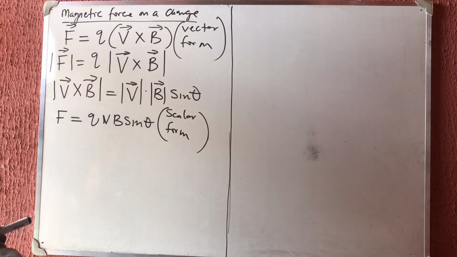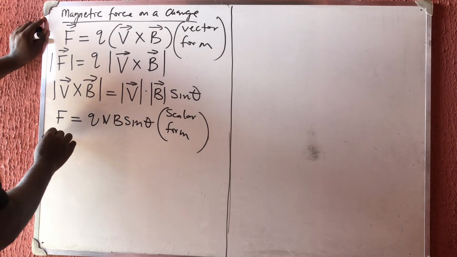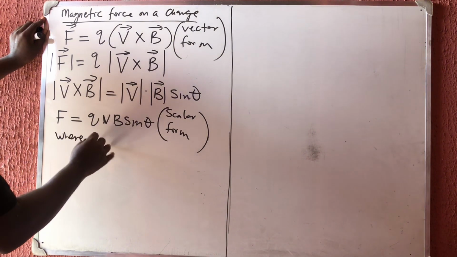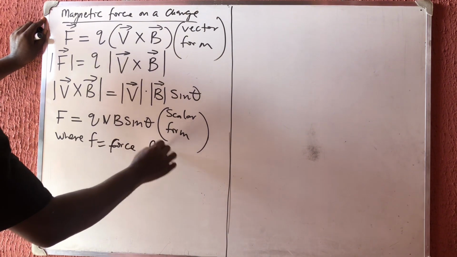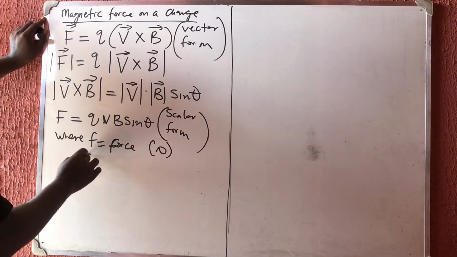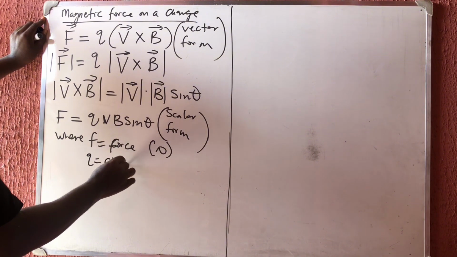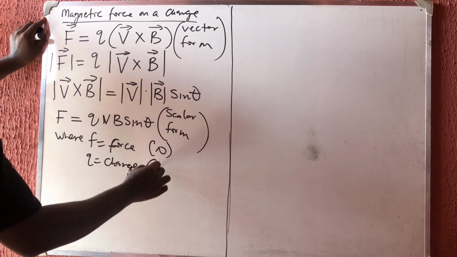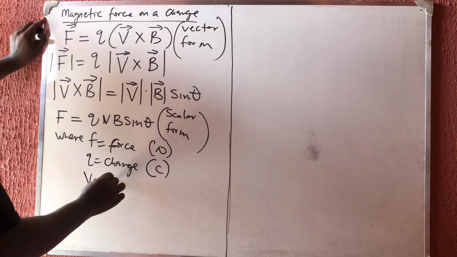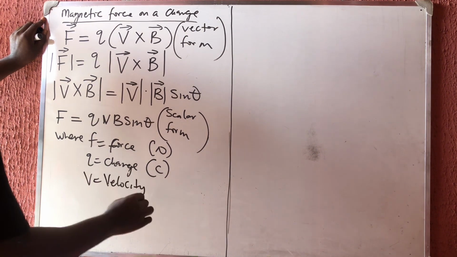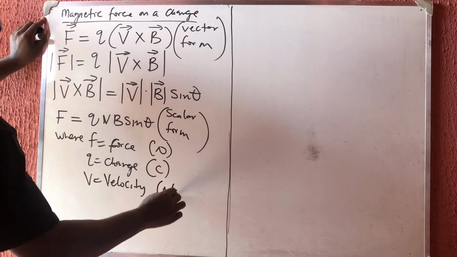Now, let us do something. Let us write where my F is equal to what? Force, measured in Newton. My Q is charge, measured in coulomb. My V is velocity, measured in meter per second.